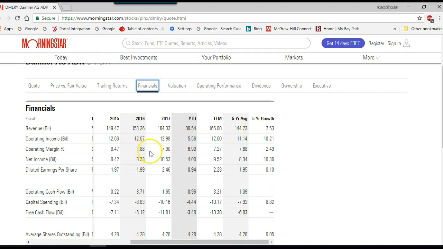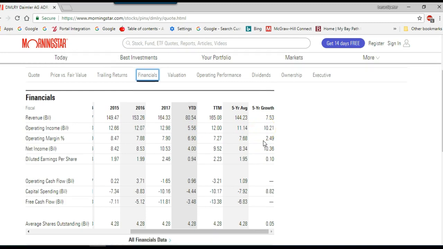So in finance, you want to see what the company's metrics are doing over time, not just year to year, but year to date. Look at the 5-year average, look at the 5-year growth rate, and so on.